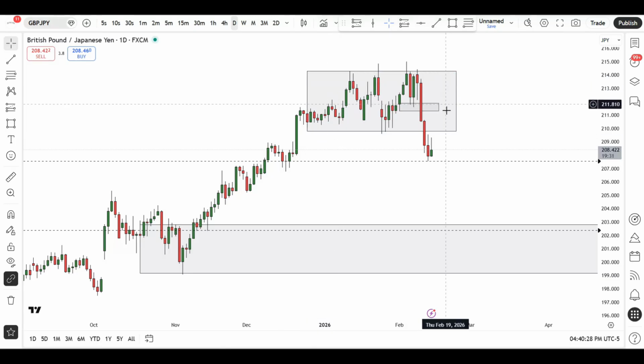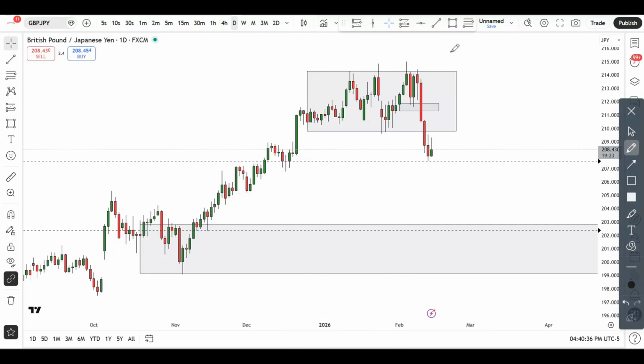Now, finally, we've broken out of that particular range that we have right here on the daily, the market has given us a break to the downside. But as you can see, as we're breaking to the downside, we are also breaking into this particular zone that we have in this area. So very easily, the market can bounce off from this particular area.